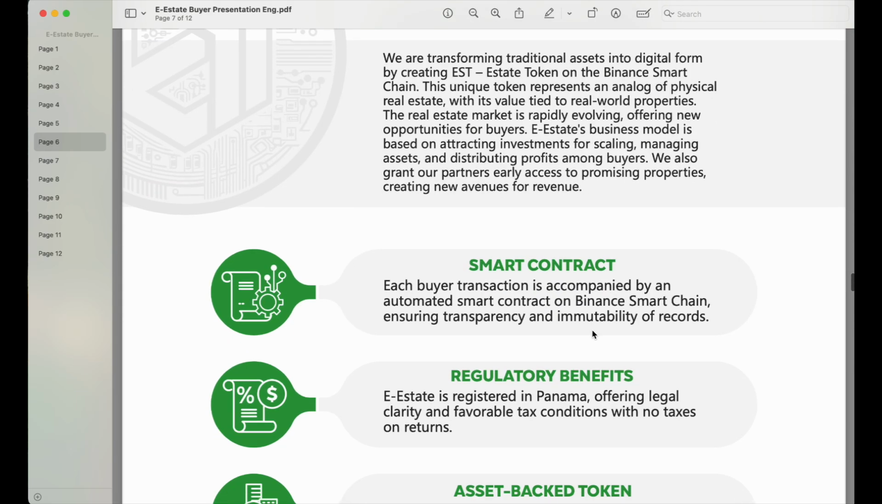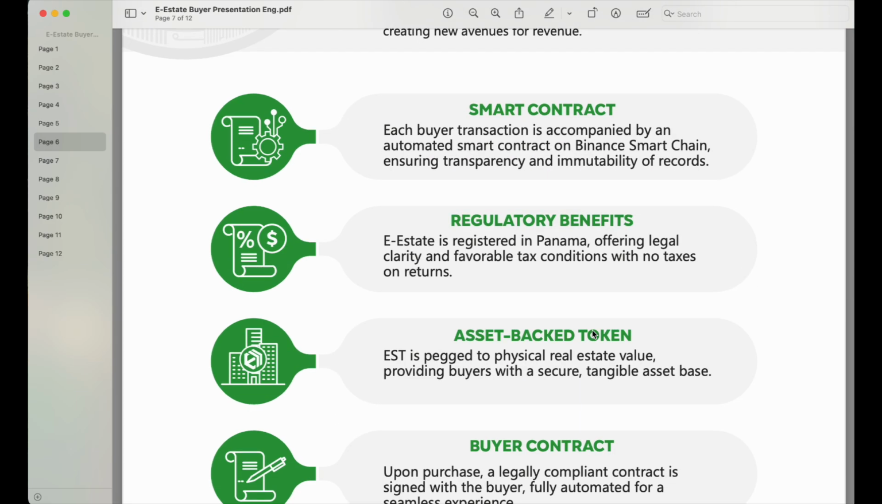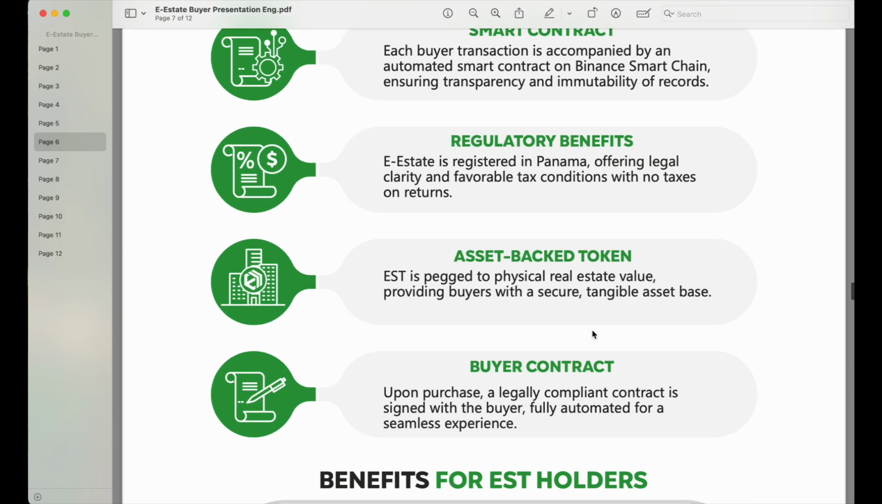And it's on smart contracts, and it is regulated in Panama. For those of you that don't know about E-Estate, it is regulated in Panama. All the official documents are pointing to Panama, all right? And the asset is backed by the token. The market symbol of the token is EST and is pegged to a physical real estate value, providing buyers with a secure, tangible asset base.